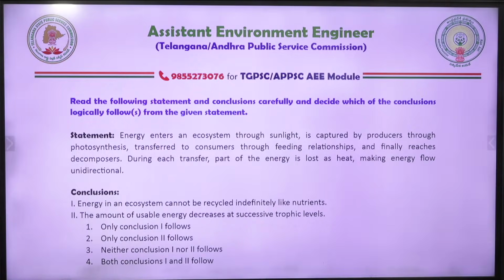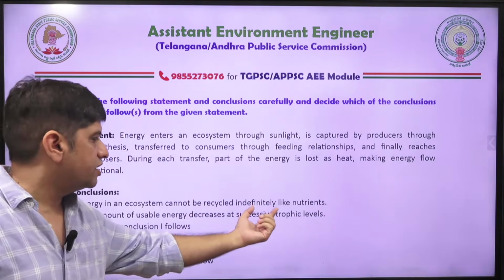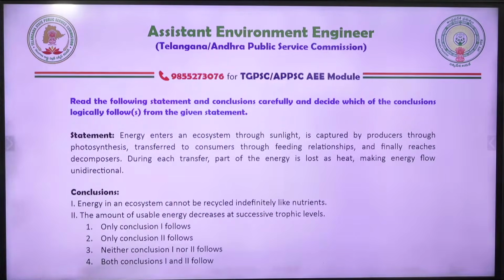Energy enters an ecosystem through sunlight, is captured by producers through photosynthesis, transferred to consumers through feeding relationships, and finally reaches decomposers. During each transfer, part of the energy is lost as heat, making energy flow unidirectional. Energy flows unidirectionally. Energy in an ecosystem cannot be recycled indefinitely like nutrients. Okay, nutrients can be recycled indefinitely as per it. The amount of usable energy decreases at each successive trophic level.